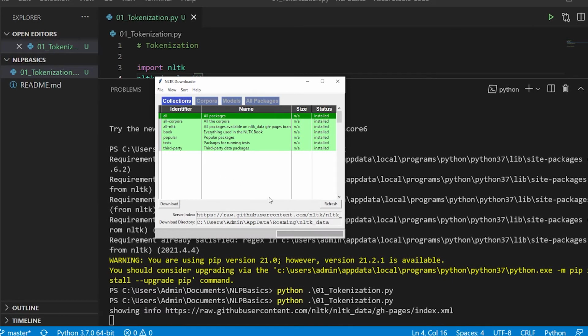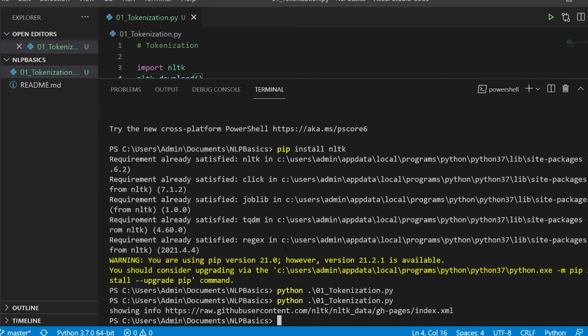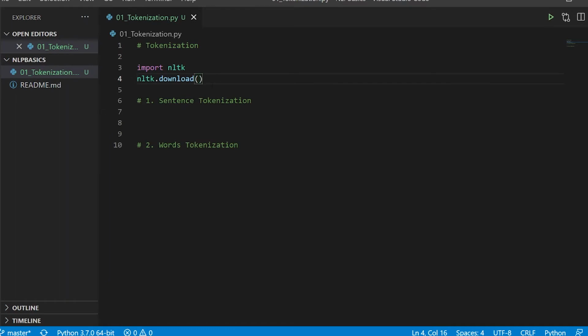So this is going to be saved once you download it. Okay, so I'll just select all and I'll select download. So this is the option that you will have to work on. And for me, I've already done that. So I'll just comment this out. All right. And now I'll also comment this NLTK over here.